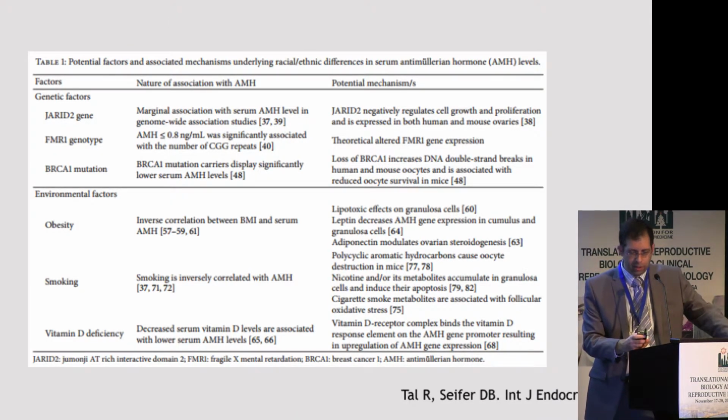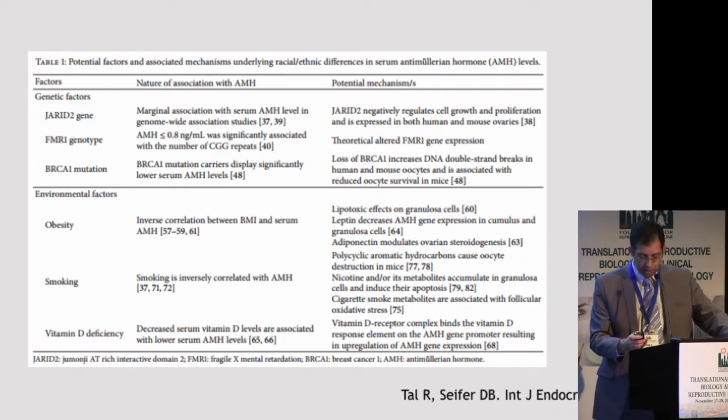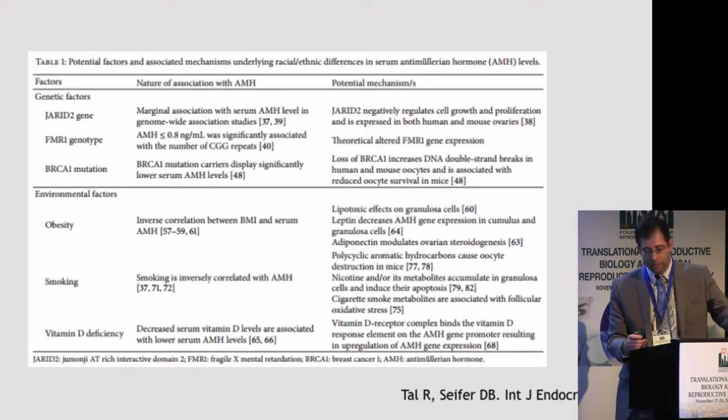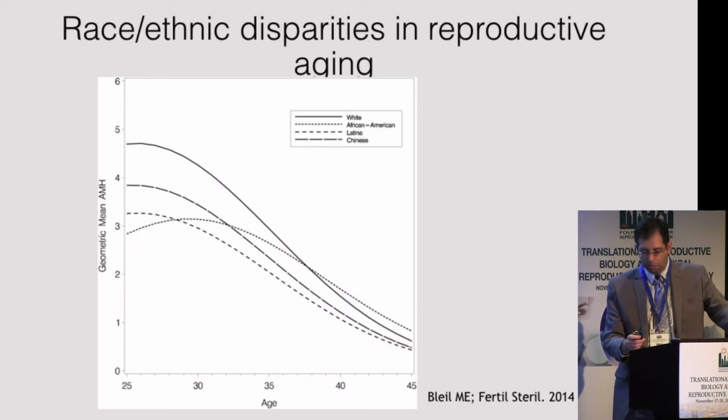We also know that there are important racial and ethnic differences that affect reproductive aging, and there are a variety of genetic factors and environmental factors that have been identified, and this is a nice review by Dr. Seifer and Dr. Tal that has looked at this. And so I'll address some of the issues in this.